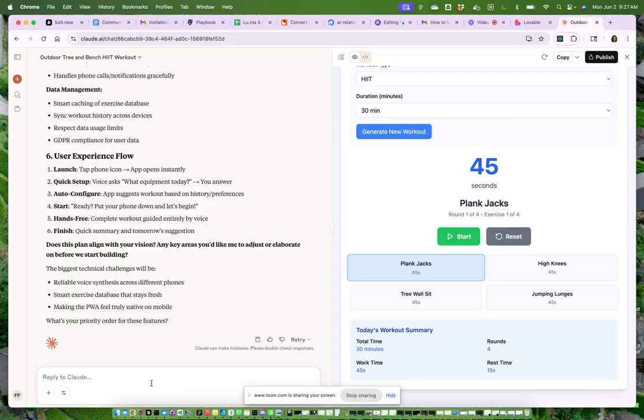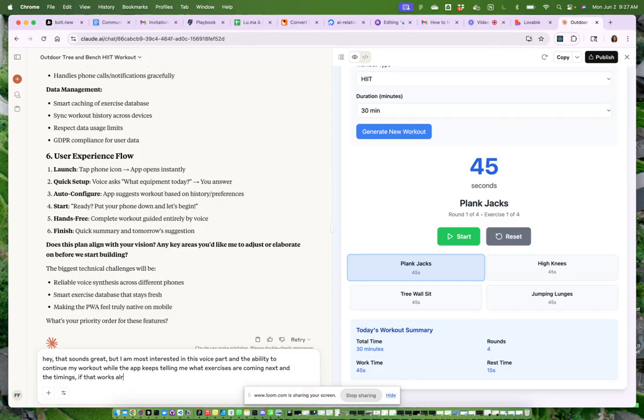And so what I like to do, and I learned that, is to say, hey, that sounds great, but I am most interested in this voice part and the ability to continue my workout while the app keeps telling me what exercises are coming next and the timings.